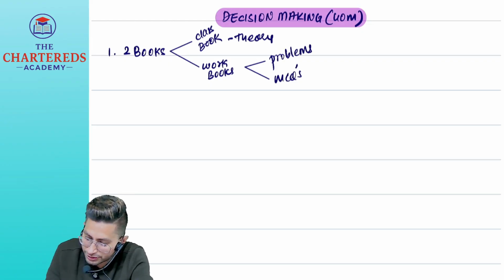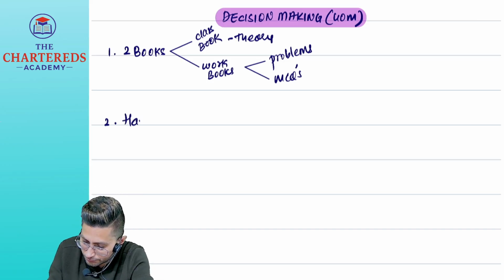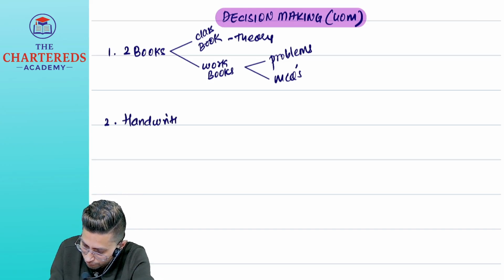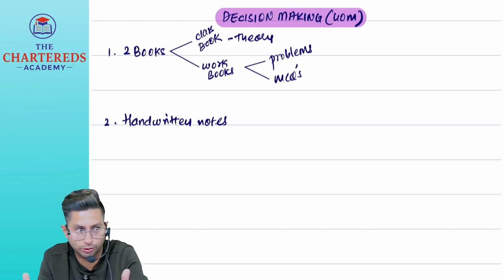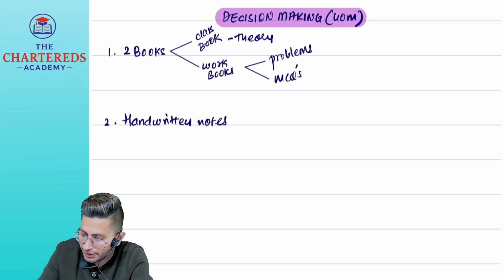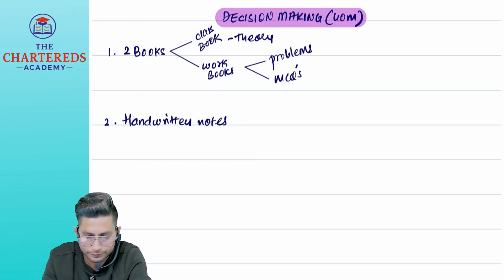In addition to these two books, I will also give you handwritten notes. So with handwritten notes, what you can do is daily what I write, you keep writing and solving the problems. And once the syllabus is completed, I'll share PDF also, you can take a print.